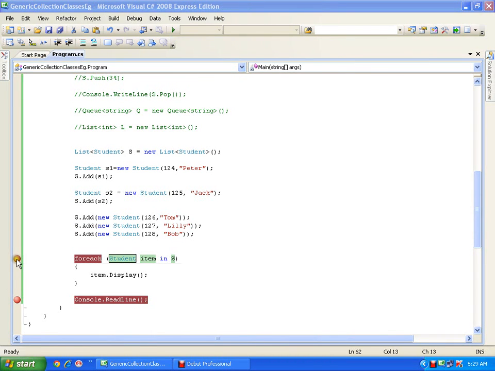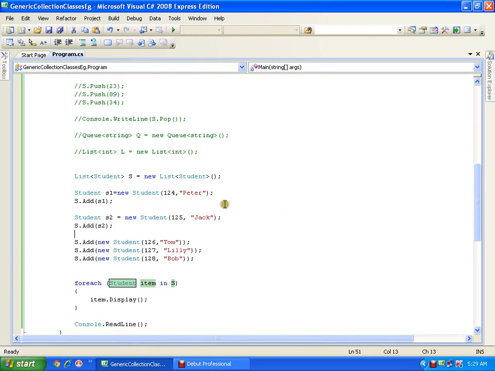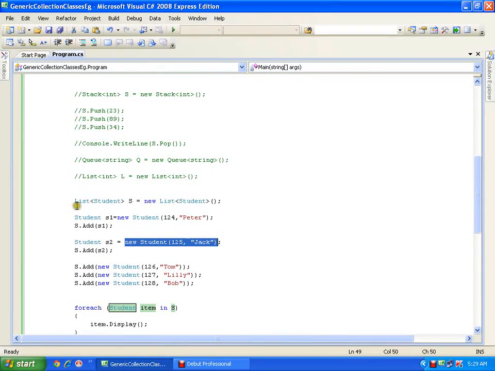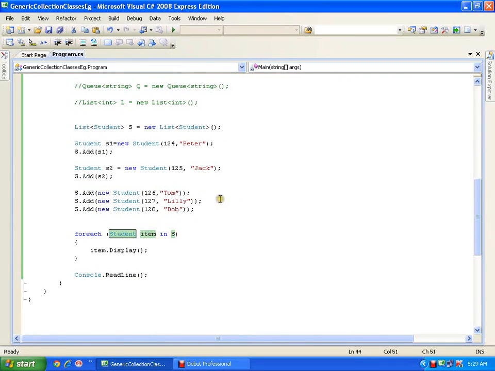So I have a list of students available with me. And how do I add the students? I can add the students in this sense. Fine. So I am working with a list of students. So try to work out much on this. Why? Because this is the concept that almost all your real-time applications work on. I want to read the records from the database. I want to read all the departments from the database. So I'll be reading them in the form of a list.